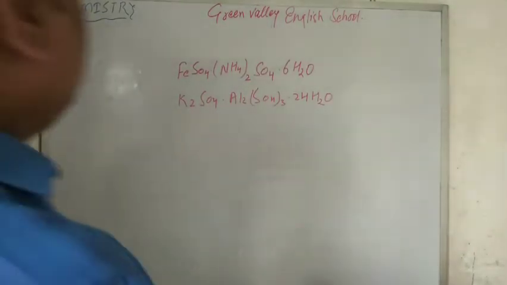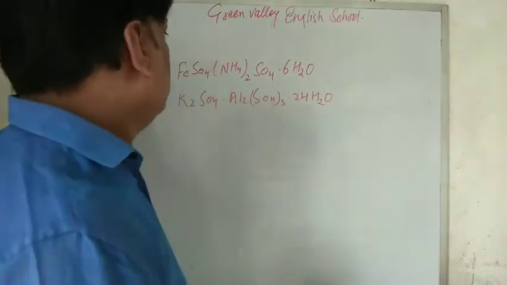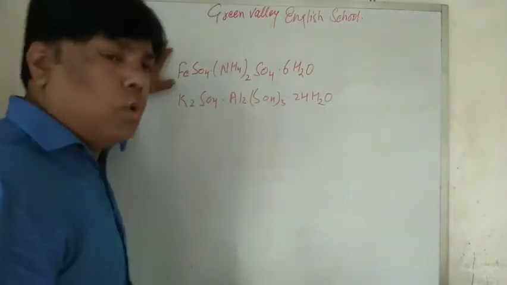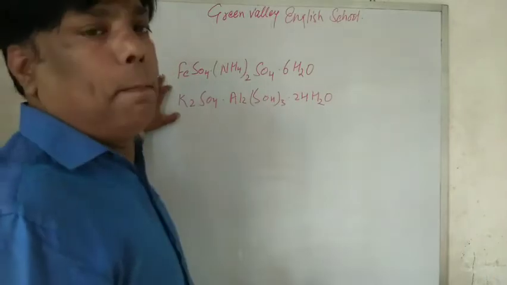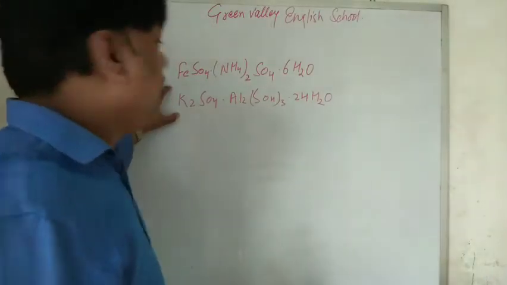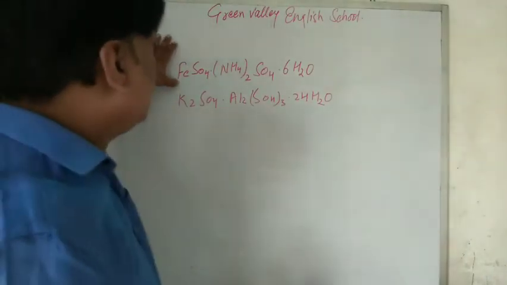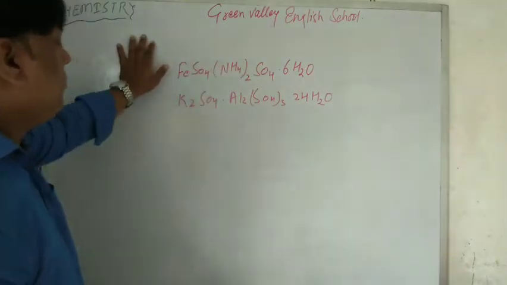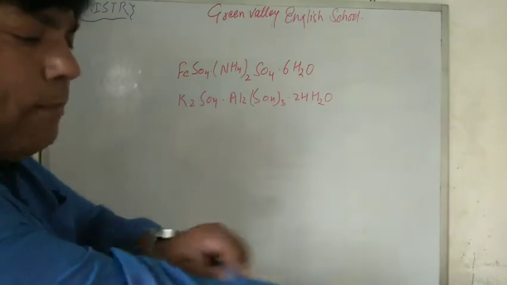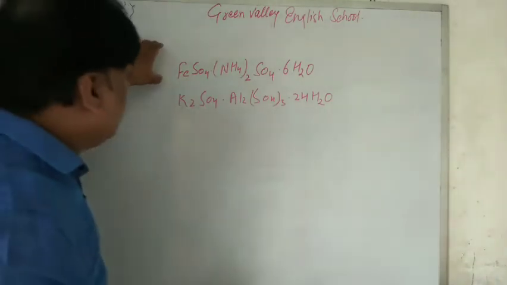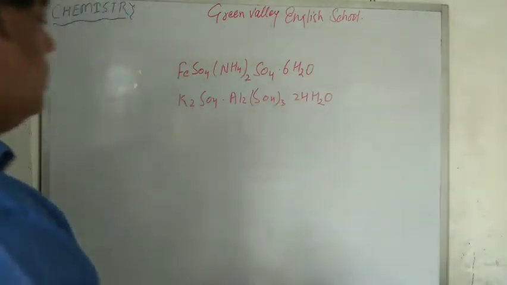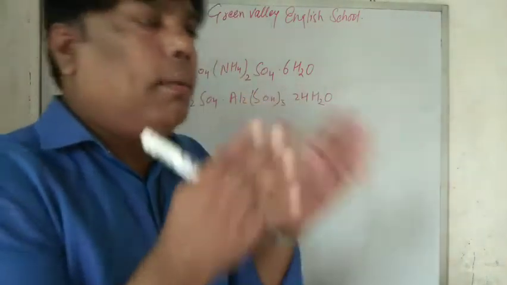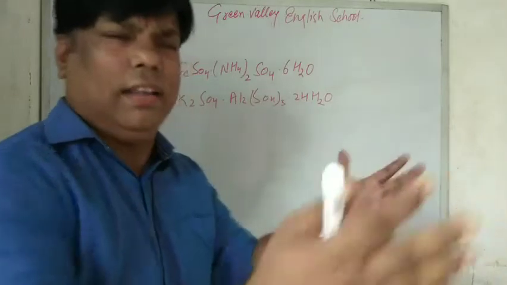So here we have two types of double salt. The first one is called Mohr salt and the second one is called potash alum, right? So in case of Mohr salt, you can see that there is a complex compound. So what will happen if we dissolve this double salt in water? If we dissolve a double salt in water, it decomposes into its simplest ions.